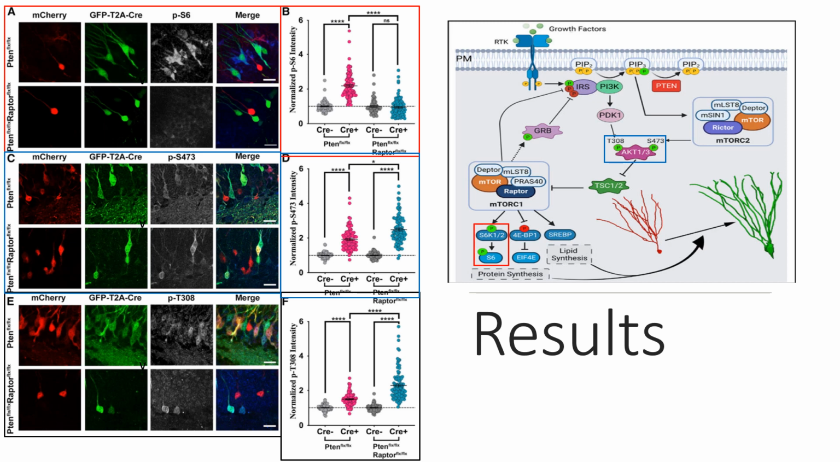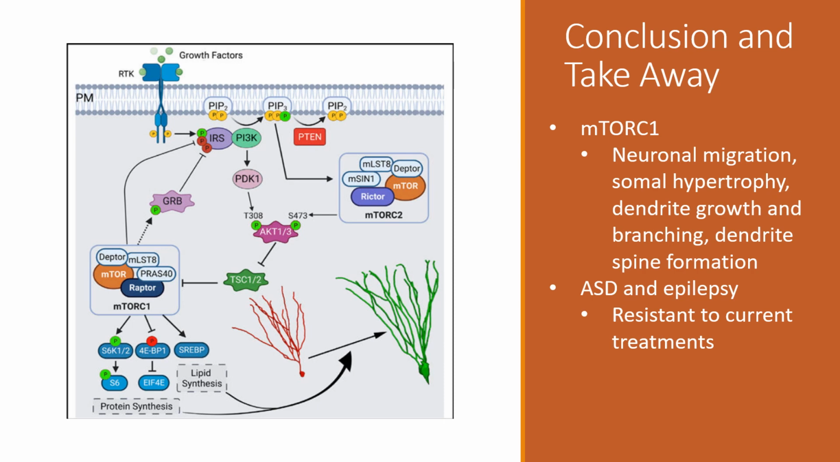phospho-AKT at serine 473. This study found which of the P10 loss-driven aberrations in neuronal form and function are orchestrated by mTOR complex 1, or mTORC1. The data demonstrates that activation of mTORC1 is necessary to drive increased neuronal migration, somal hypertrophy, dendrite growth and branching, and dendrite spine formation that results from P10 loss.